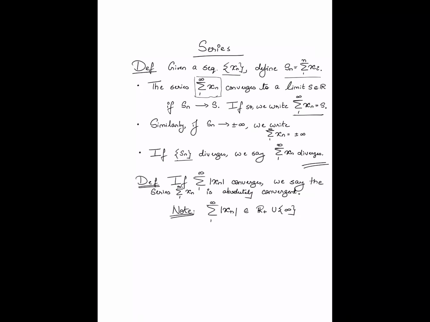The limit of this always exists. The limit of summation 1 to infinity mod xn always exists. So when I say if summation 1 to infinity mod xn converges, I'm referring specifically to the case where the limit is real valued, right? If that's the case, then I say that the original series summation 1 to infinity xn is absolutely convergent, and we will see why this definition is relevant in just a minute.